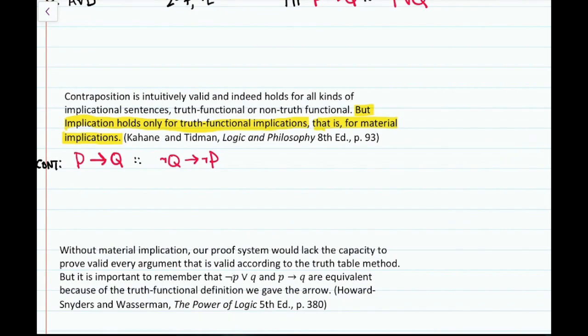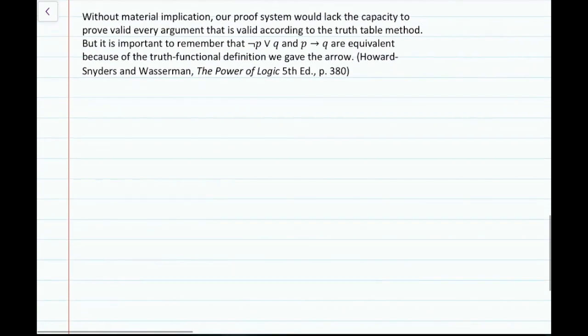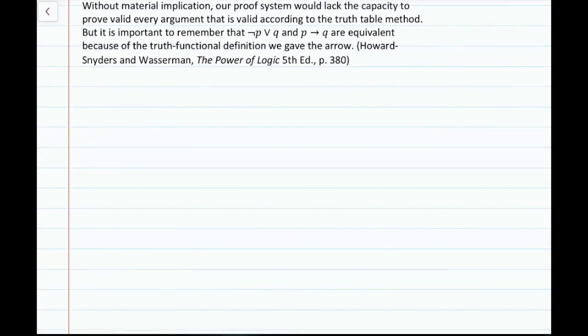Similarly, we have Howard-Snyder and Wasserman in their Power of Logic. They say, without material implication, so without MI, our proof system would lack the capacity to prove valid every argument that is valid according to the truth table method.